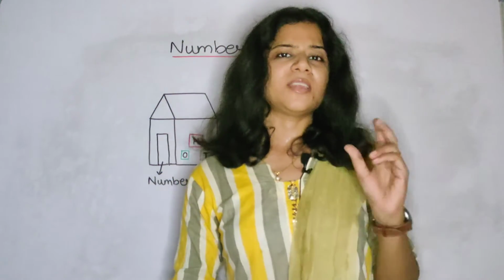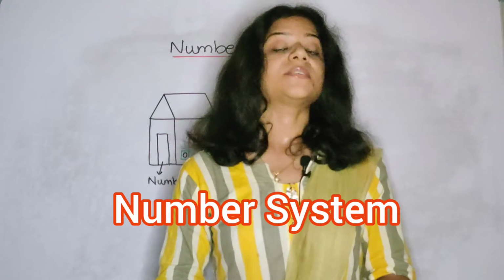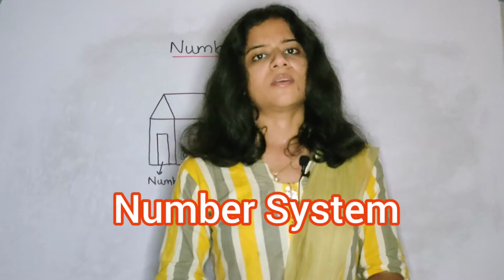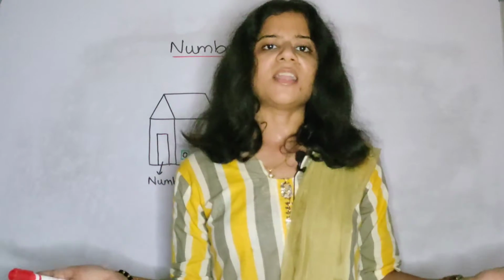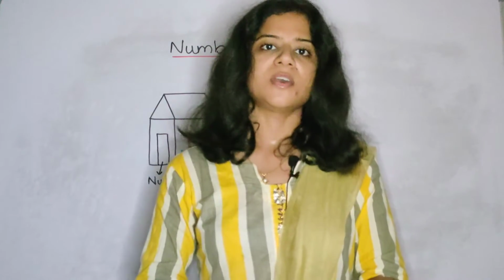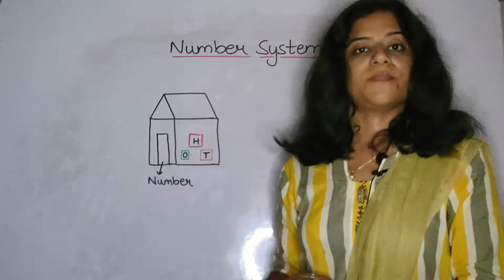Now, in the last clip, I had told you about a hint. Have you judged what the hint was all about? Yes, it was regarding the number system. How the numbers work. In that video, I told you that just like we are living in a house, in the same way numbers also have their places in their house. Now how those numbers live with each other, that we will learn. So let us see the chapter. The name is number system.